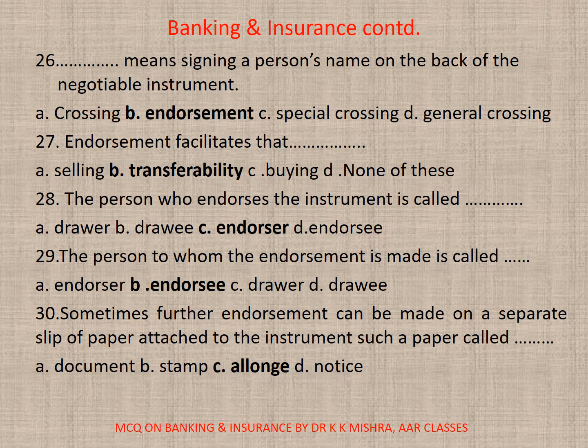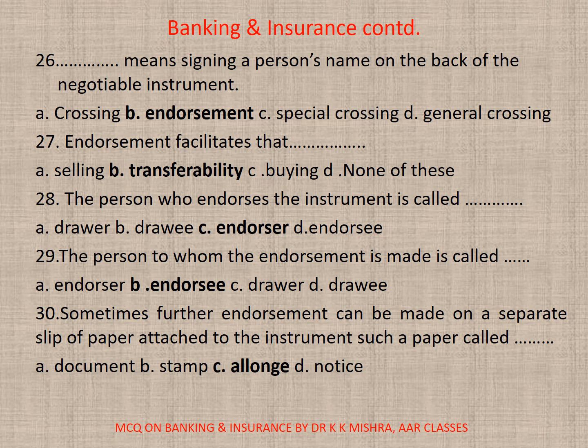27. Endorsement facilitates dash. A. Selling, B. Transferability, C. Buying, D. None. Correct option is B. Transferability.